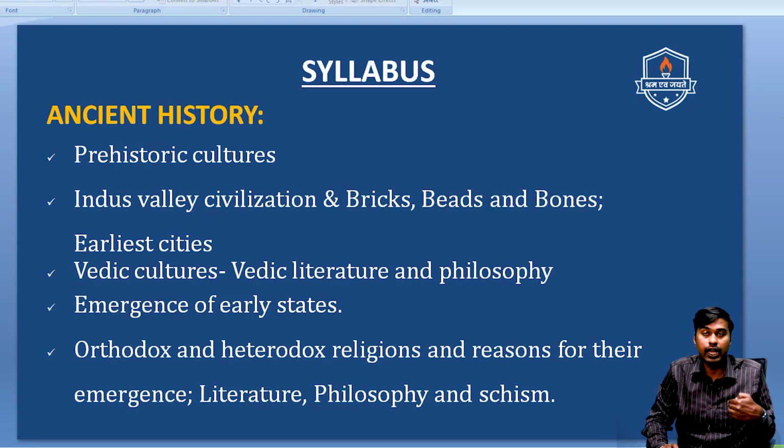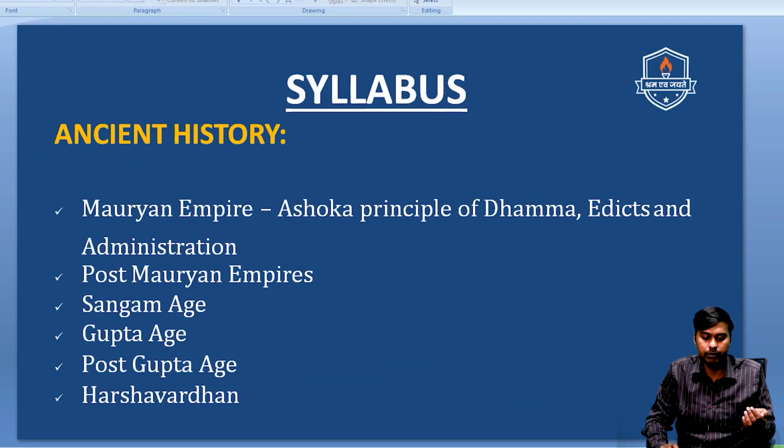Then going into the next most important component of the syllabus, you need to also give focus to the Ashokan principles of Dhamma and Buddhism, Jainism, then Sangam literature, then socio-religious reform movements. So these are some of the topics which you need to give maximum attention in this coming test.